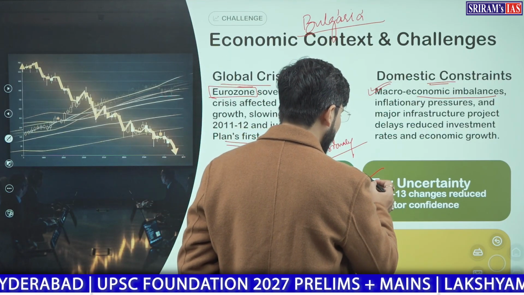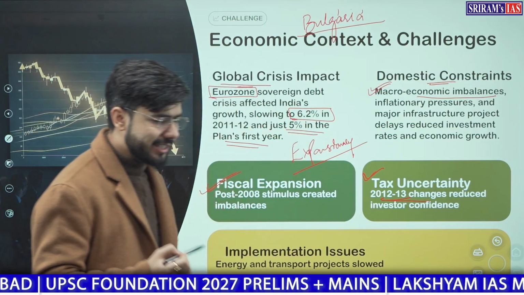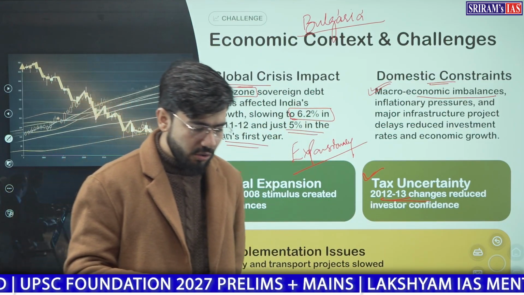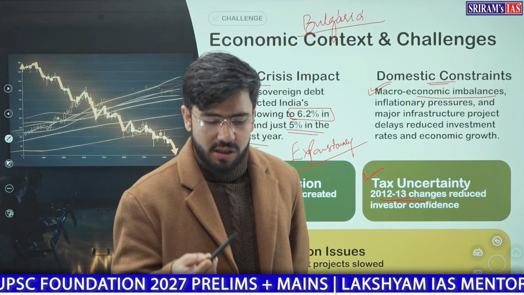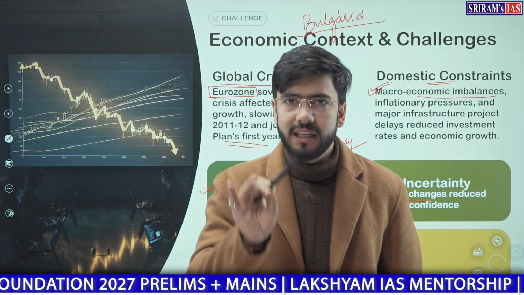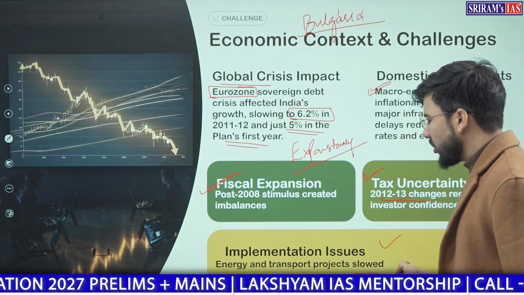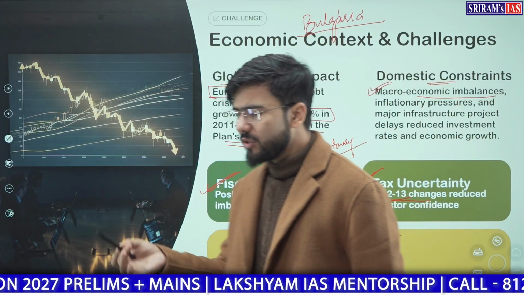In 2012 to 13, there were some tax uncertainties and investor confidence also changed. Due to this change, what happened was that the production and the economic activity in India slowed down a bit. Implementation issues were there because energy and transportation projects were slowed down.